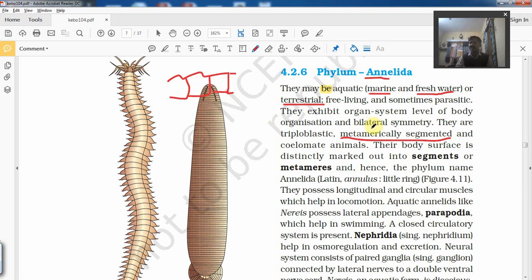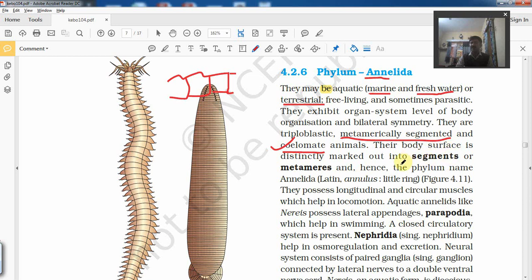So this is the most important word here. This is the group which is truly segmented, metamerically segmented. They have a true coelom. This is the first group among animals, when we talk about Platyhelminthes, which was acoelomate, and Aschelminthes, pseudocoelomate, and this is the first group in the sequence of animal phyla which has the true body cavity. This point is to be noted.